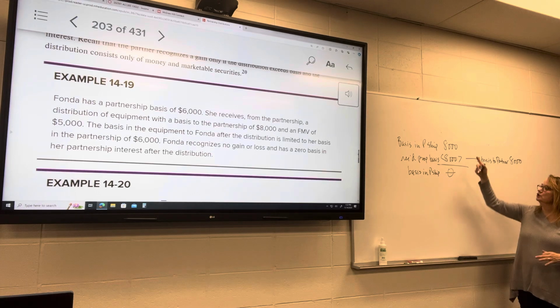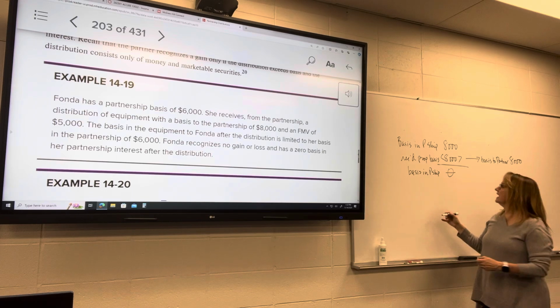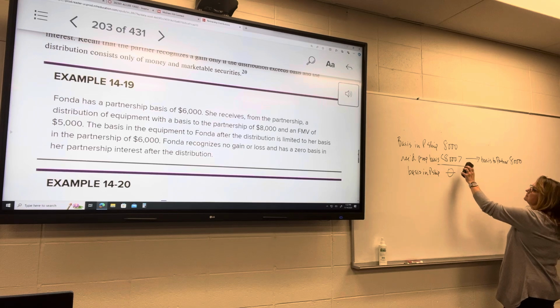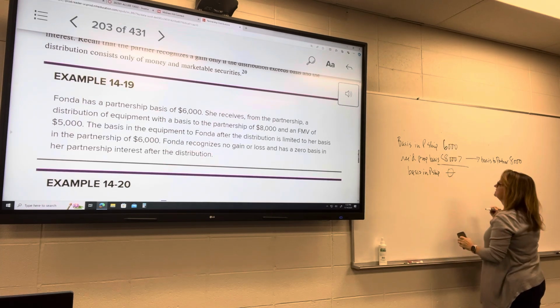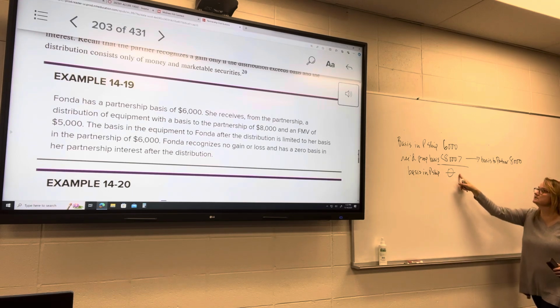unless your basis isn't enough to cover that. In which case, what happens is, with the 6,000, we still have to make this zero. We can't go below zero.